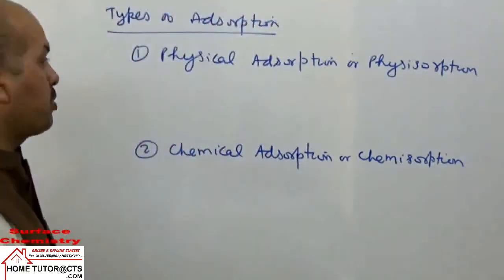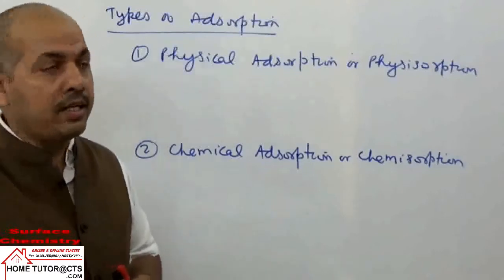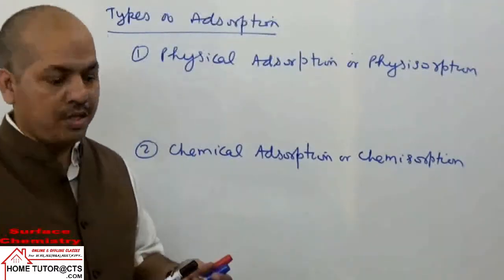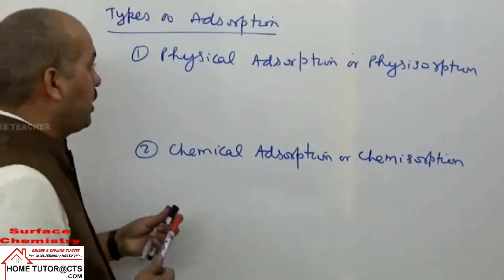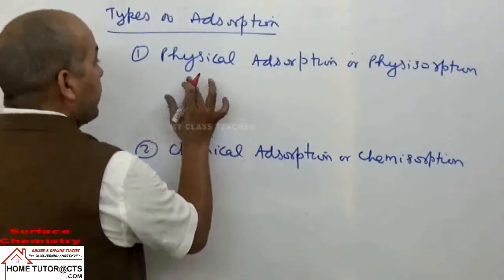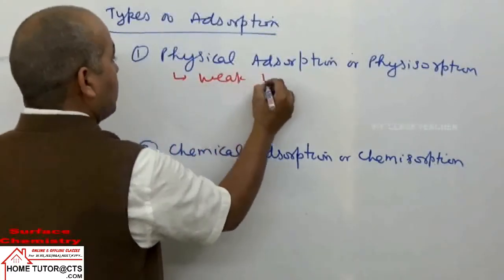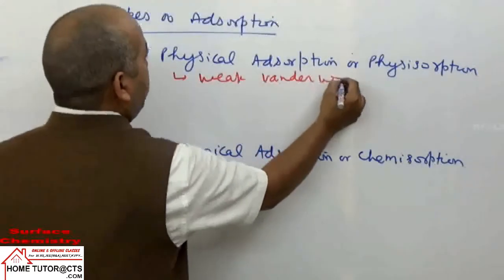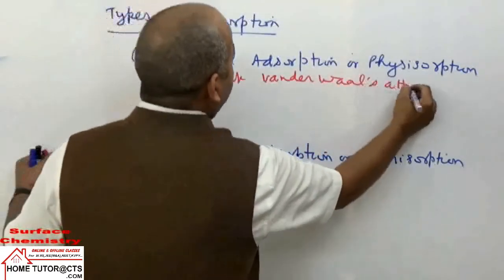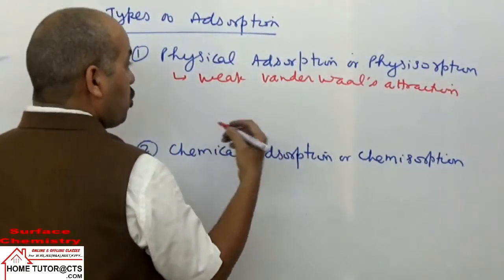Chemical adsorption and chemisorption, one is physical adsorption and physisorption. What is the difference between these two? See, what is the difference between the two? In this case they have weak van der Waals attractive forces between the adsorbent and adsorbate.